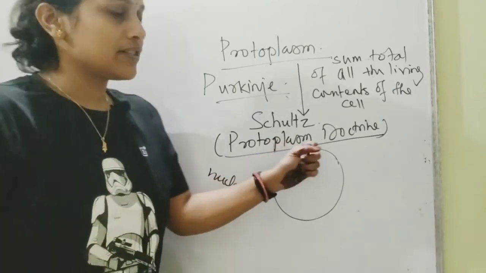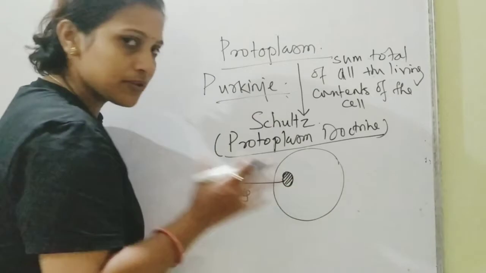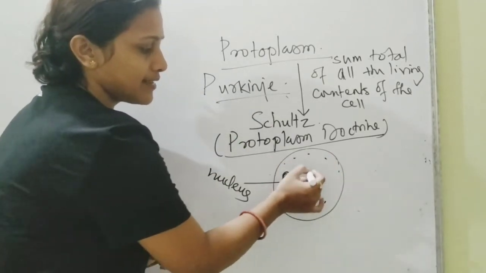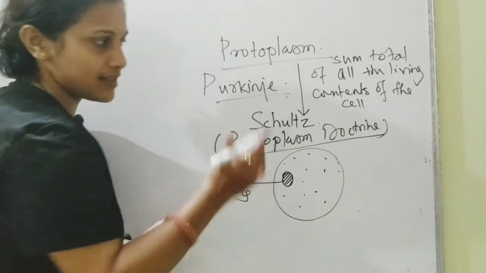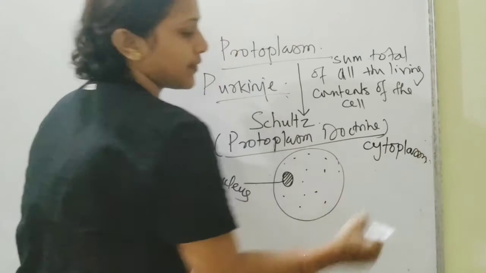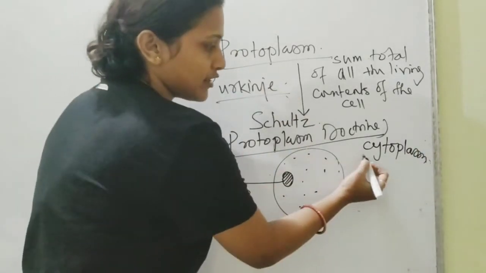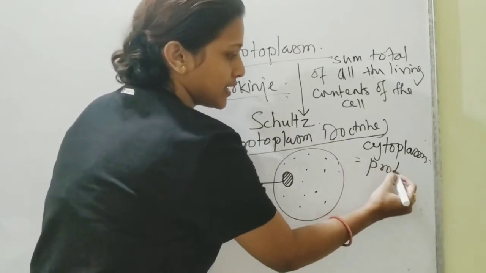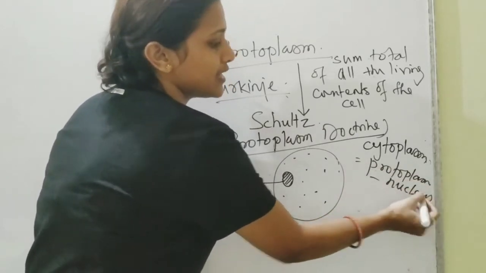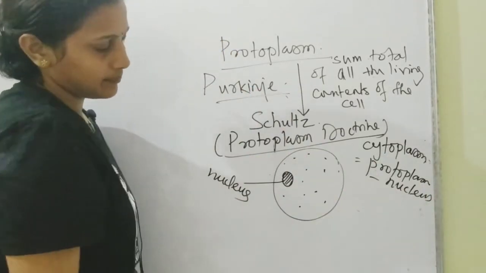So the nucleus is also included in this protoplasm. But everything in the protoplasm except the nucleus is actually the cytoplasm. Okay, it is the cytoplasm. So you can say cytoplasm is nothing but protoplasm minus nucleus. Now it becomes easy to understand. Protoplasm excluding the nucleus, protoplasm minus nucleus.